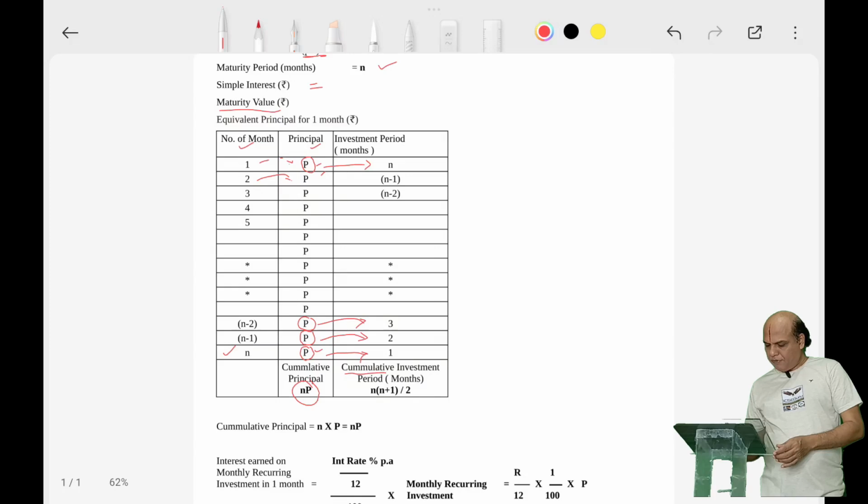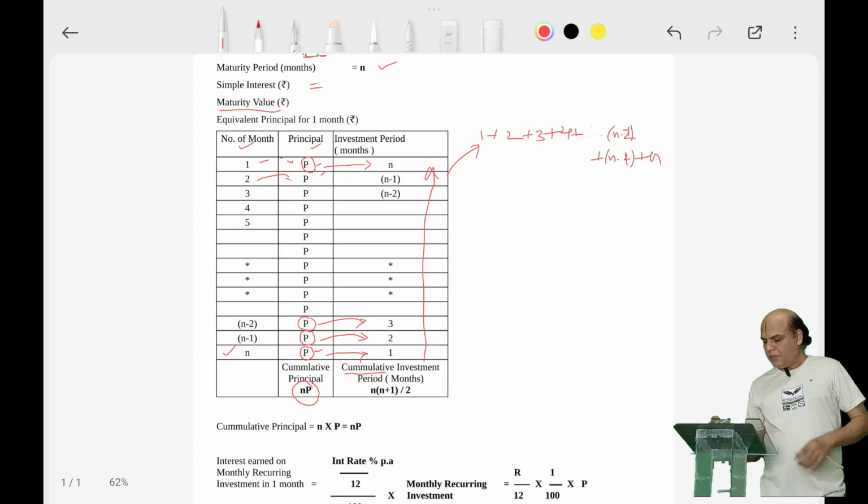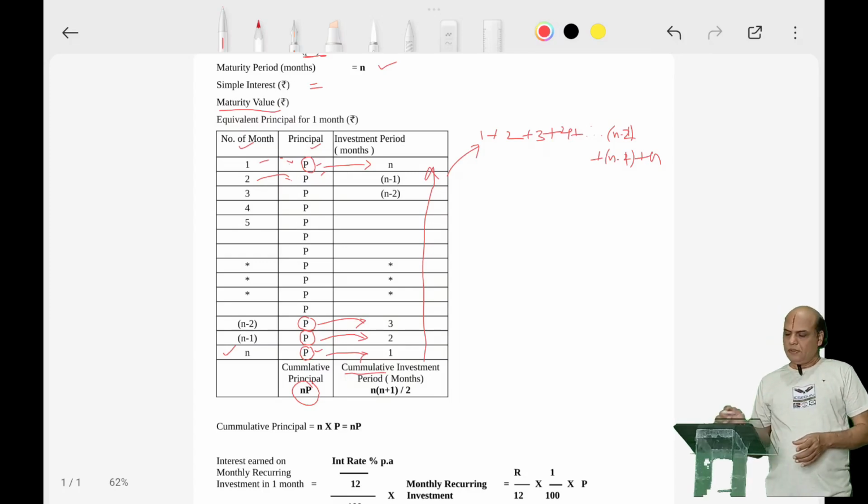Okay, now if I add the investment period months, you see, now I am writing this here. So 1 plus 2, I am coming bottom up. So 1 plus 2 plus 3 plus 4 plus so on, n minus 2 plus n minus 1 plus n. So I am adding bottom up, like I am mentioning this here. So if you see here, we need to find out the sum of these n terms.